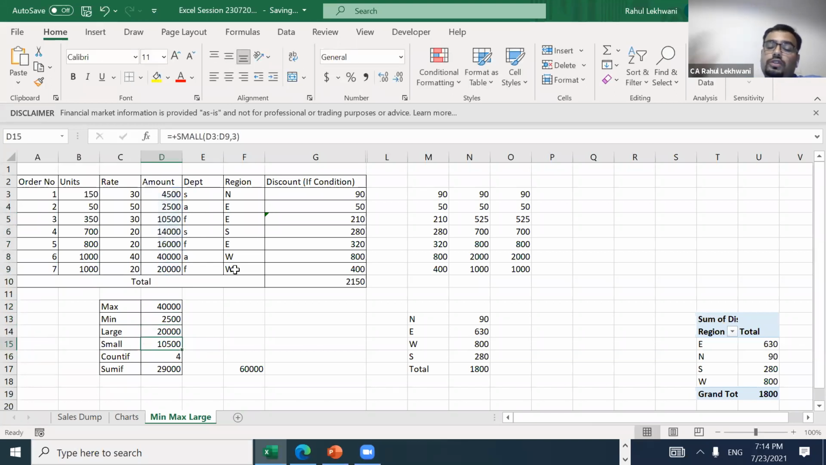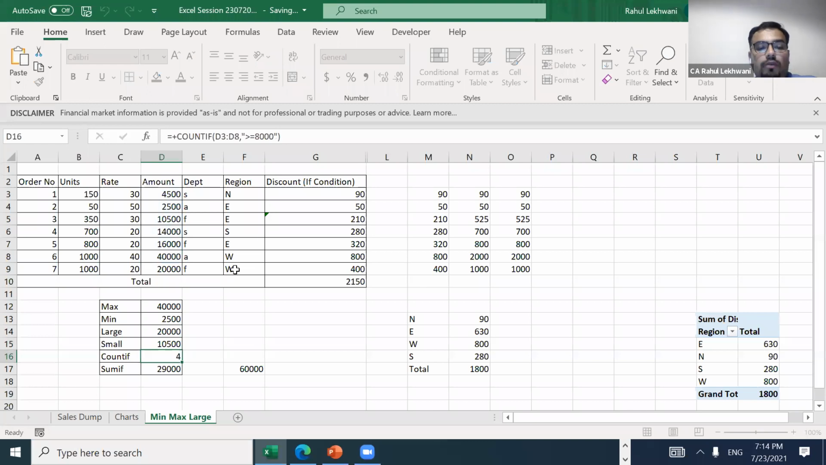So when you have huge data, you will not always filter, and you will not put conditional formatting again and again, because this data will keep on changing. You need to just put a formula once, that's it, and then automatically this data will get fetched. Got it? Understood? Okay. So let's see COUNTIF.